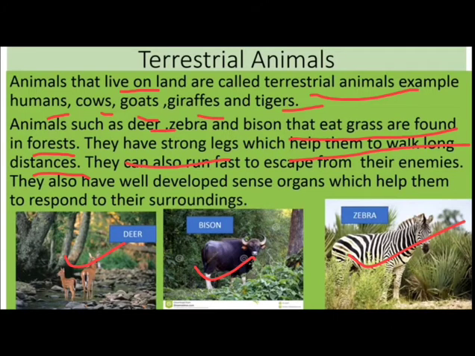They also have well developed sense organs which help them to respond to their surroundings. They have strong legs also, which help them to walk long distances. As you can see here, they have strong and long legs. So these are the terrestrial animals or land animals.